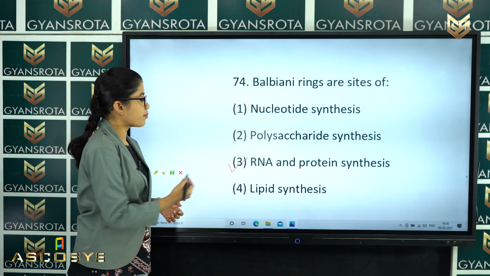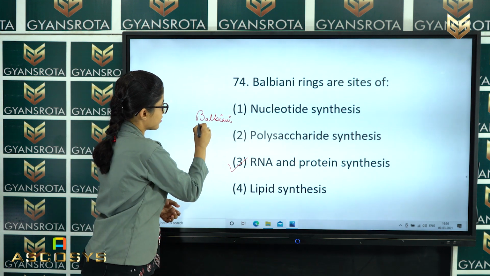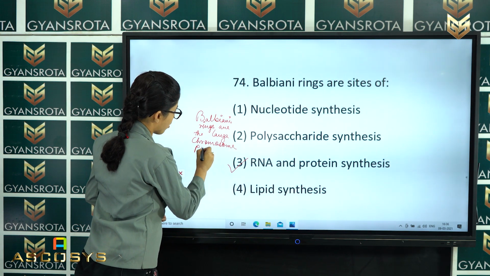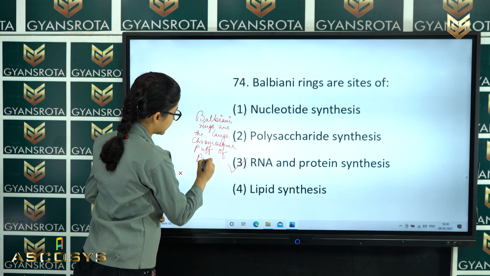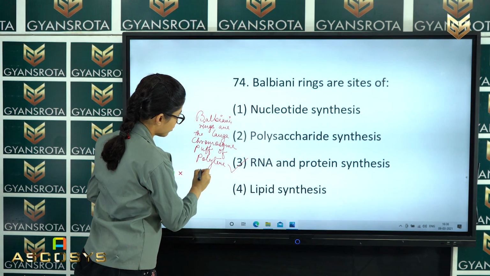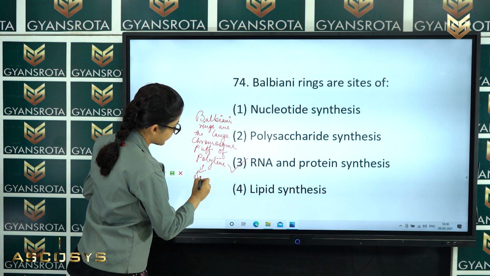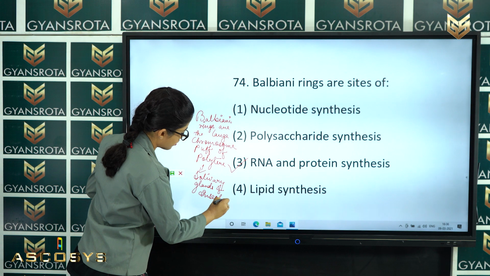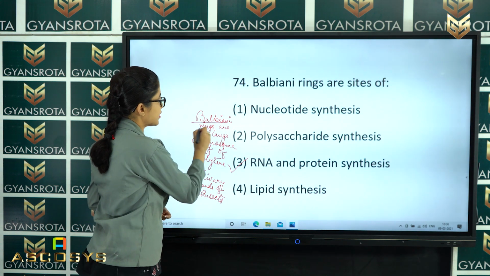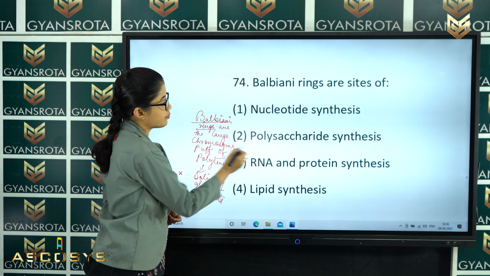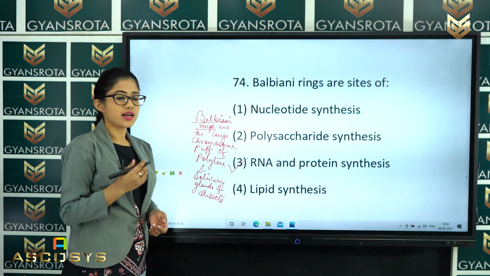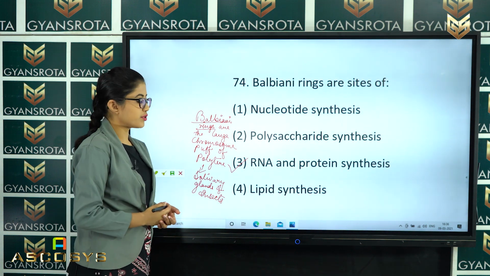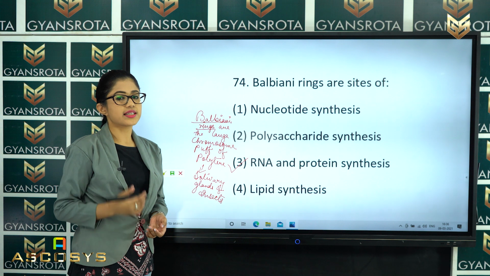You can note it down from here that Balbiani rings are the large chromosome puffs of polytene chromosomes, and polytene chromosomes are found in the salivary glands of insects or any kind of arthropoda. These Balbiani rings have compositions for RNA and protein synthesis. So, this is the site which helps in RNA and protein synthesis. So, the correct option is option number 3. Now, let us see the next question.